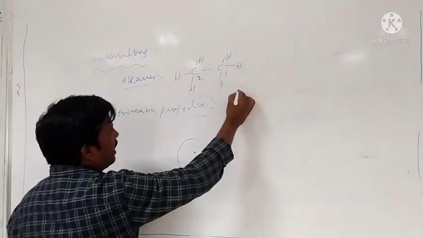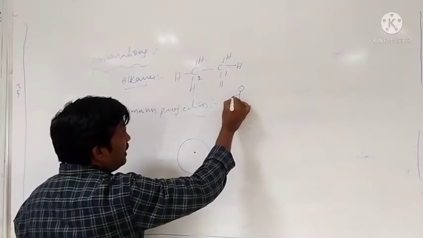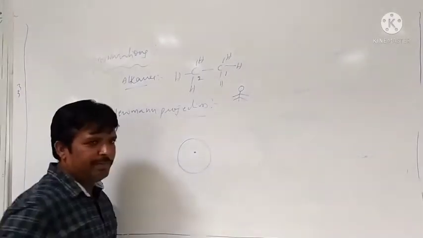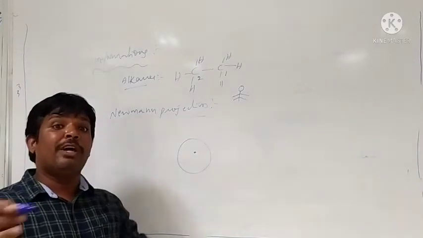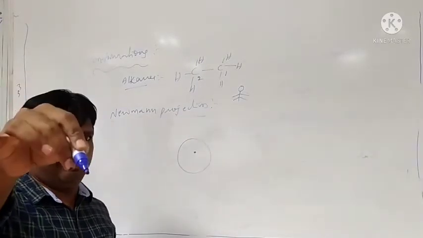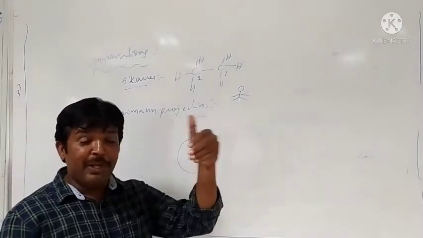The observer observes the molecule from here. In the Newman projection, the observer can observe only the front carbon. He does not observe the back carbon.